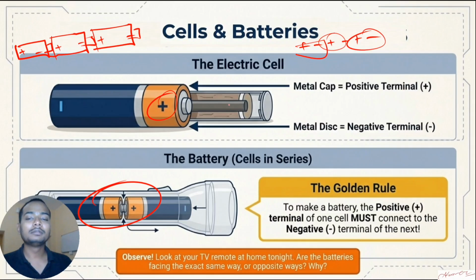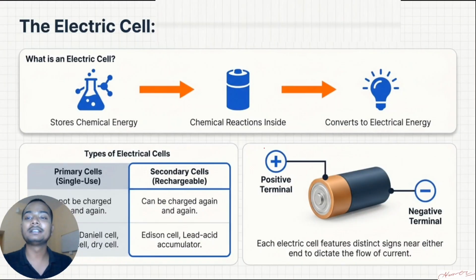Okay, if you see a cell, on the upper side, the metal cap is generally positive, and the lower side, which is the disk side, is the negative terminal. Clear? This is clear. What is a cell and how do you make the batteries? So that's it. Now, talking about the types of batteries.